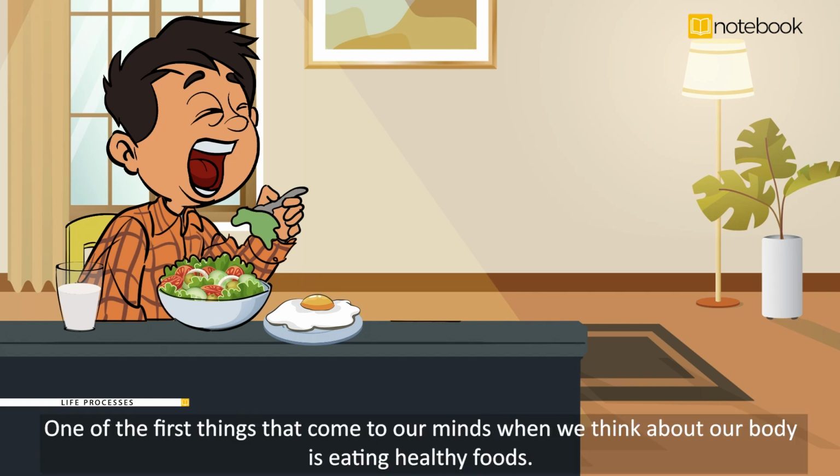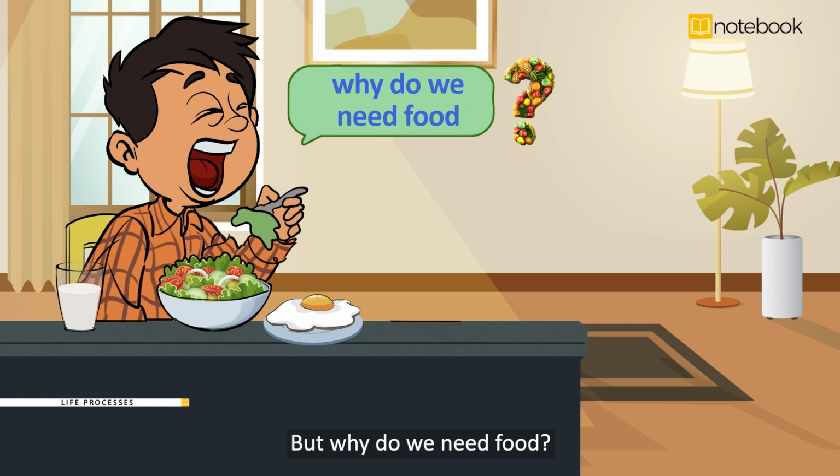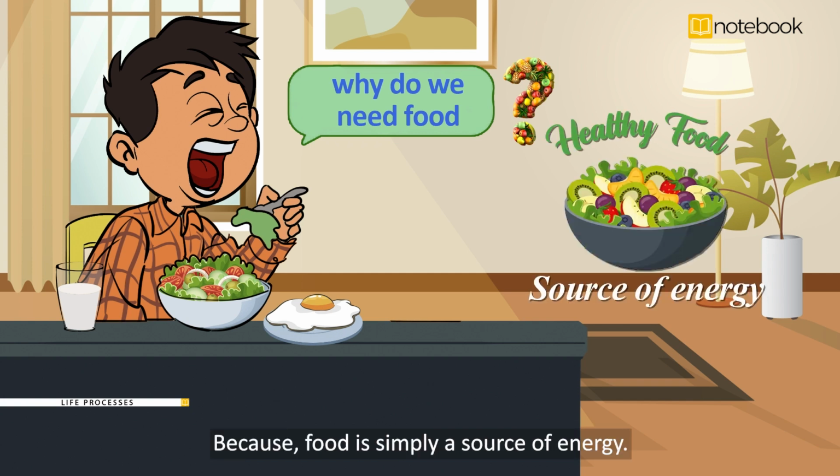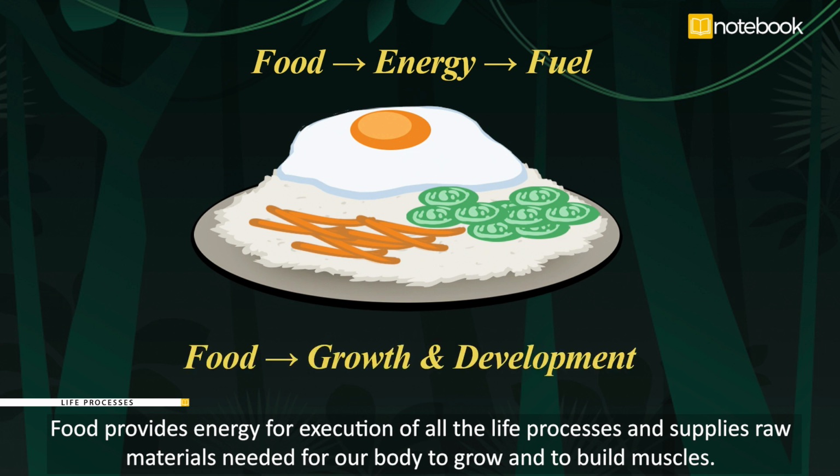One of the first things that come to our minds when we think about our body is eating healthy food. But why do we need food? Because food is simply a source of energy. Food provides energy for execution of all the life processes and supplies raw materials needed for our body to grow and to build muscles.